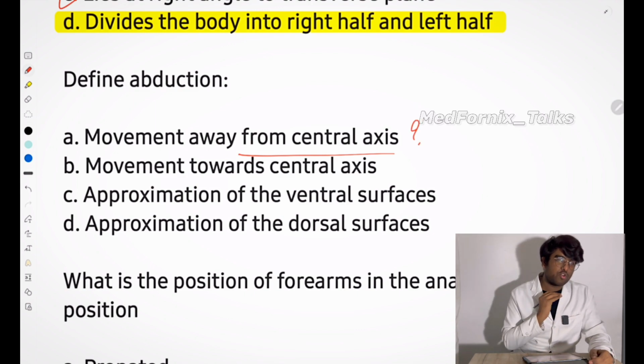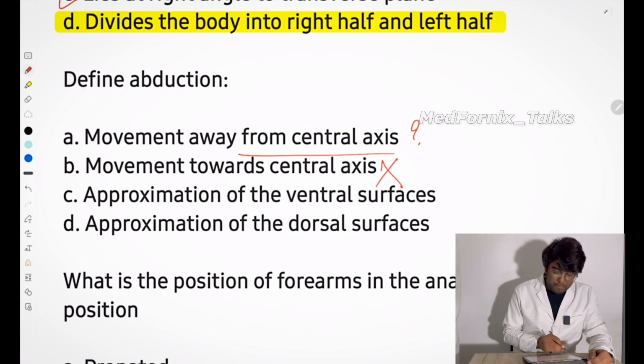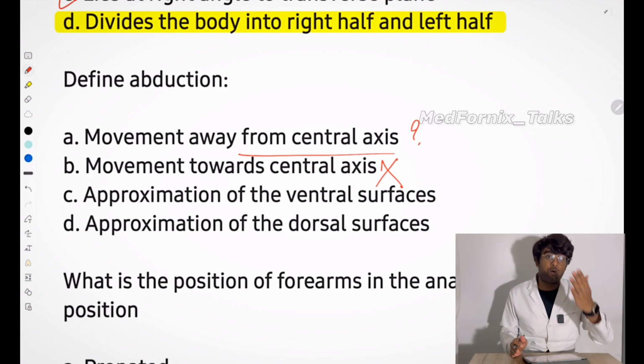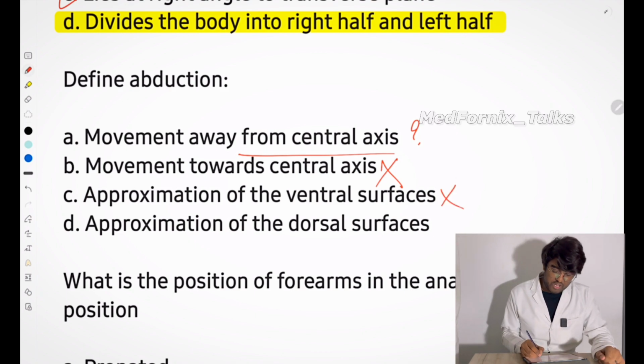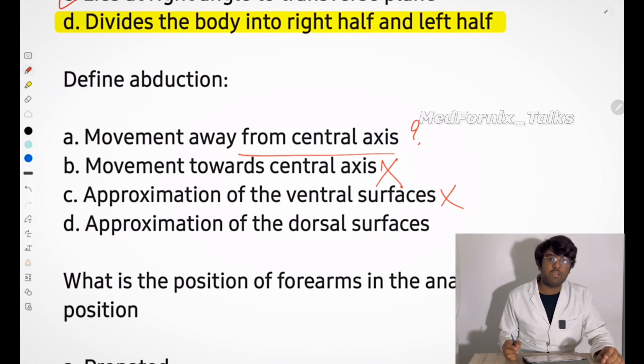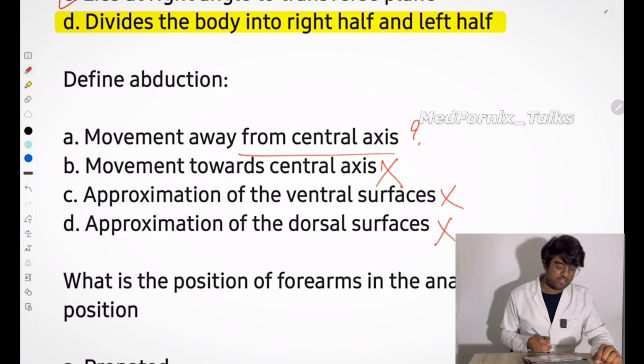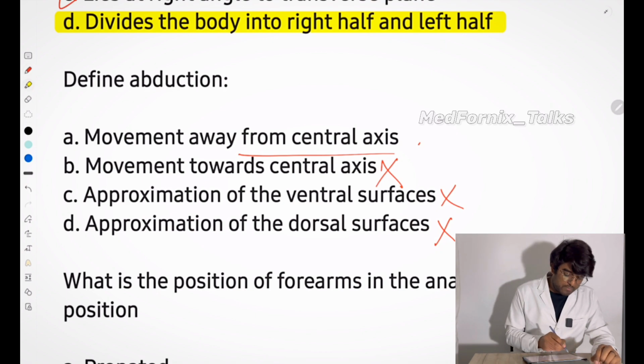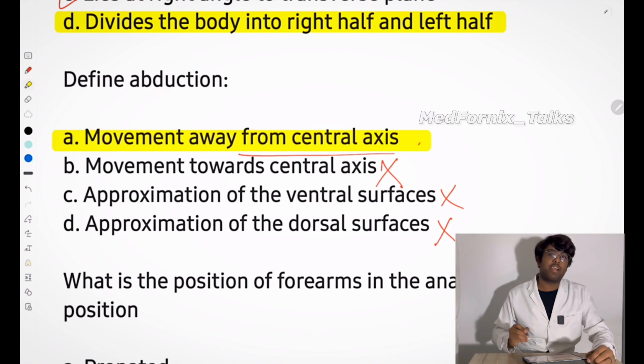Okay, it is a doubt, so we will go to B. Movements towards the central axis. No, towards the central axis means it is adduction. So it is not the right answer. Approximation of the ventral surface. Definitely no. Approximation of the ventral surface means coronal plane, something like that. Definitely this is not the answer. Approximation of the dorsal surface. Definitely it is also not the answer. So what is the answer? Option A, movement away from the central axis, is the answer.